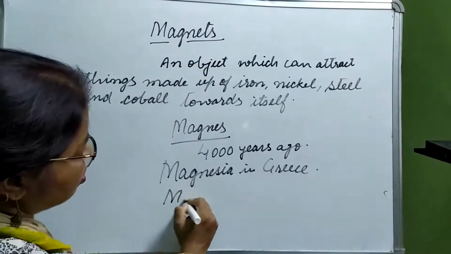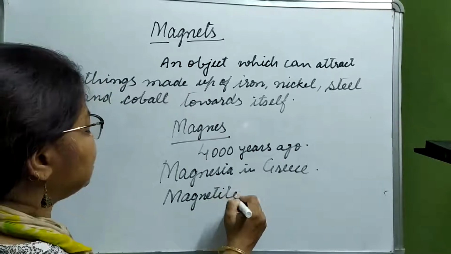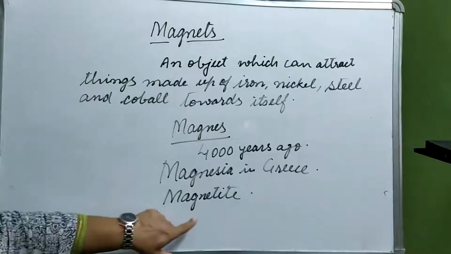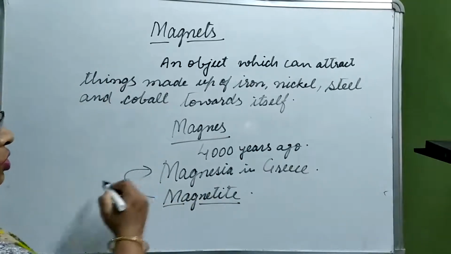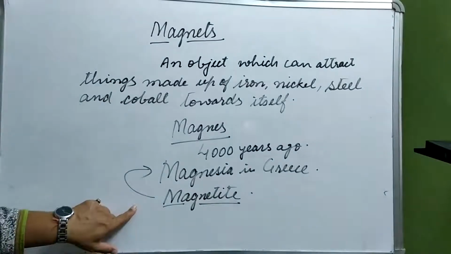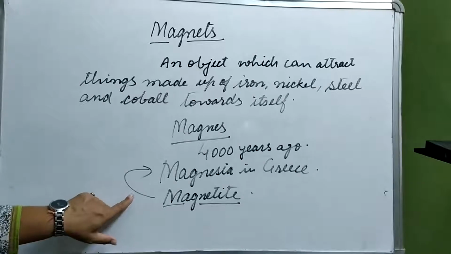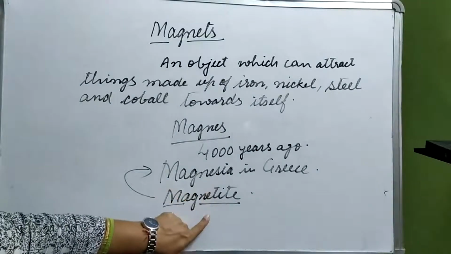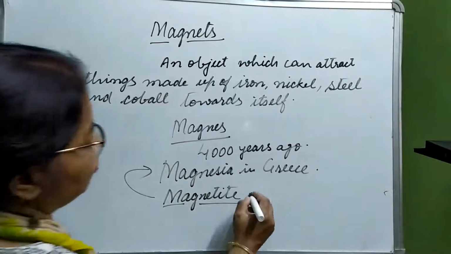That rock was named magnetite, because it was found in Magnesia. So the name of the rock was given as magnetite. And what is it made up of?